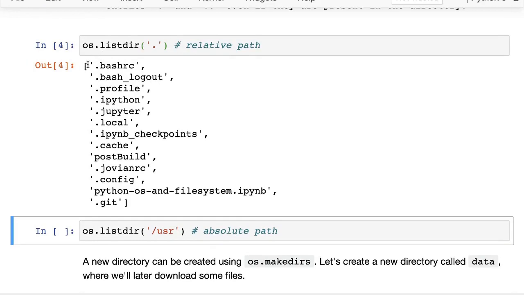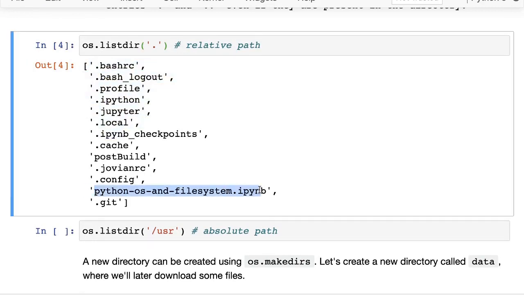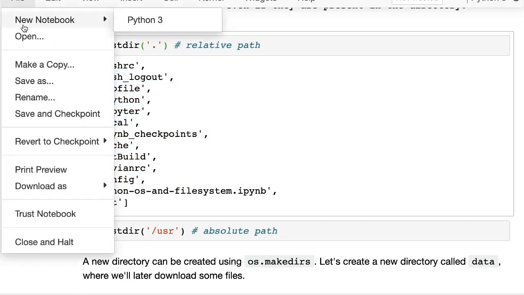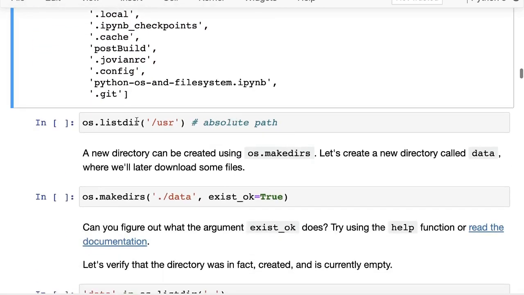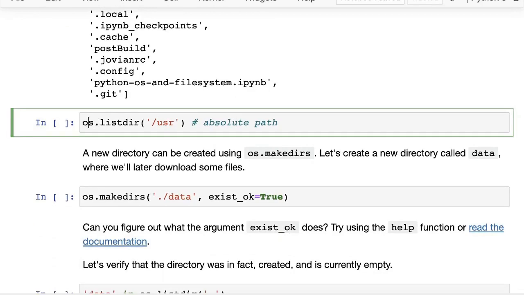You can see that in the current directory, this is our Jupyter notebook. And then there seem to be a bunch of other files and folders. A lot of these have a dot in the beginning, so that means they are hidden files. That's why they don't show up when you do something like file open, because they are hidden files. And you can also check an absolute path.